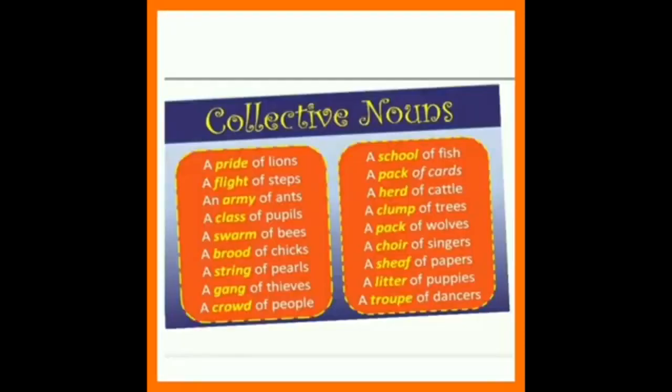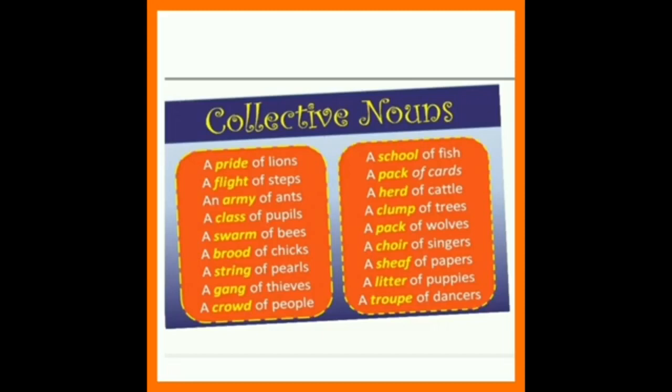Some examples of collective nouns: a pride of lions, a flight of steps, an army of ants, a class of pupils, a swarm of bees, a brood of chicks, a string of pearls, a gang of thieves, a crowd of people, a school of fish, a pack of cards, a herd of cattle, a clump of trees, a pack of wolves, a choir of singers, a sheaf of papers, a litter of puppies, a troop of dancers.